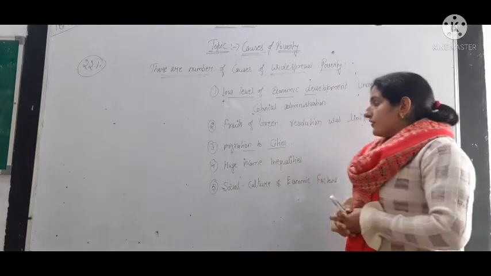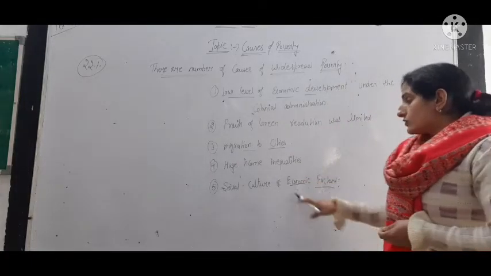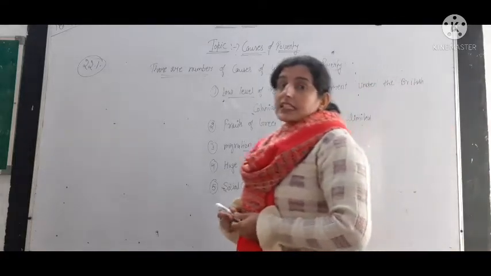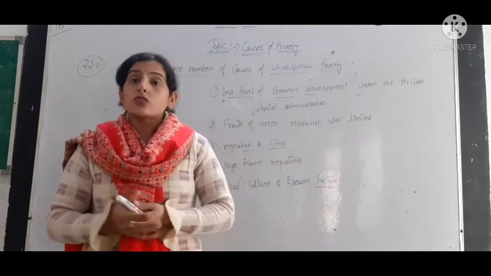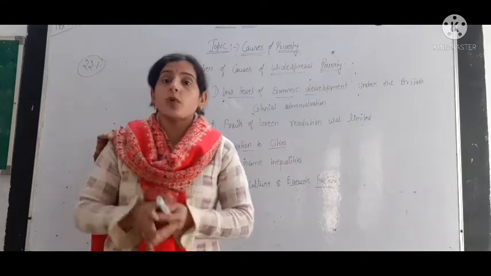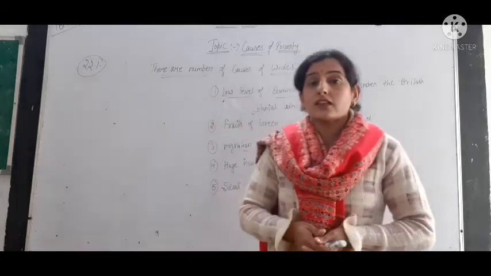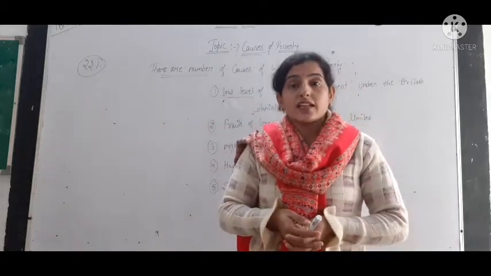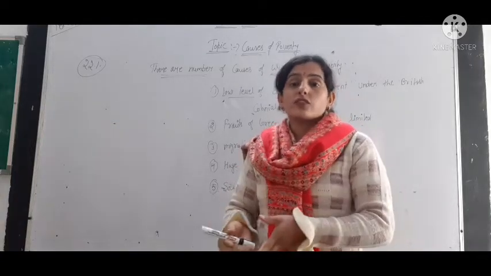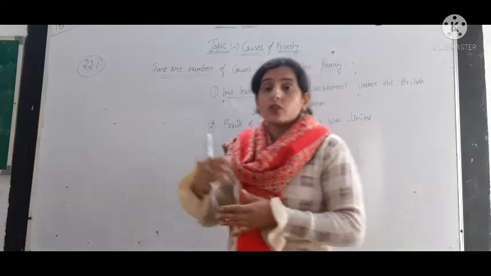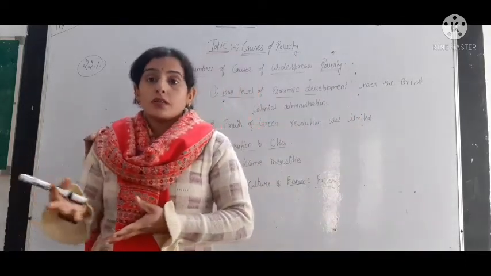Okay, then we have social, cultural and economic factors. In India, we see there are not only economic factors, but also social and cultural factors that are responsible for poverty. For example, in Indian culture it is traditionally assumed that on the marriage of a daughter, they have to give dowry.